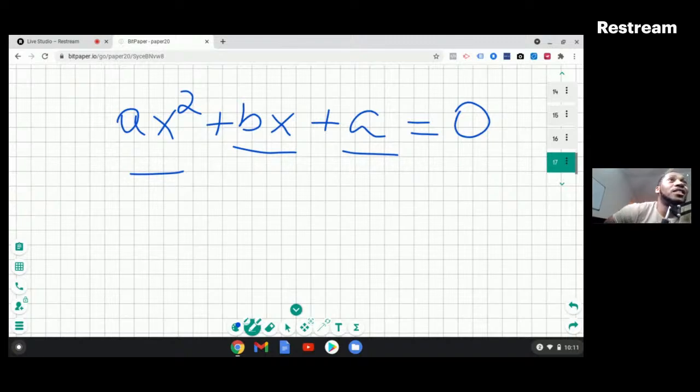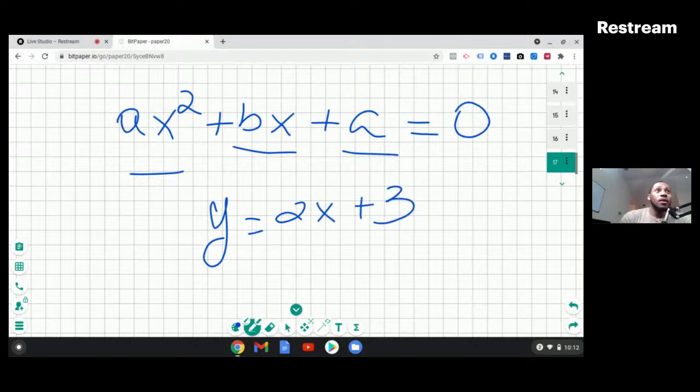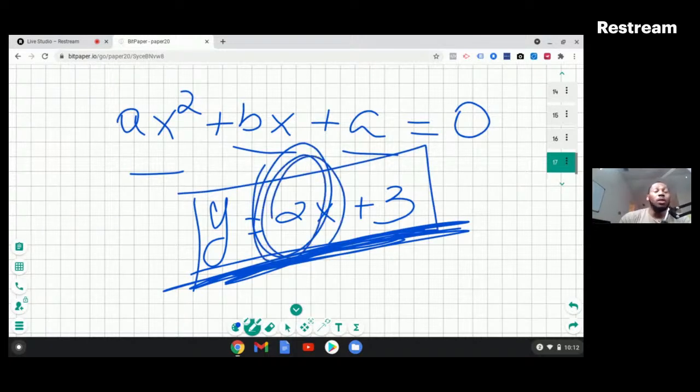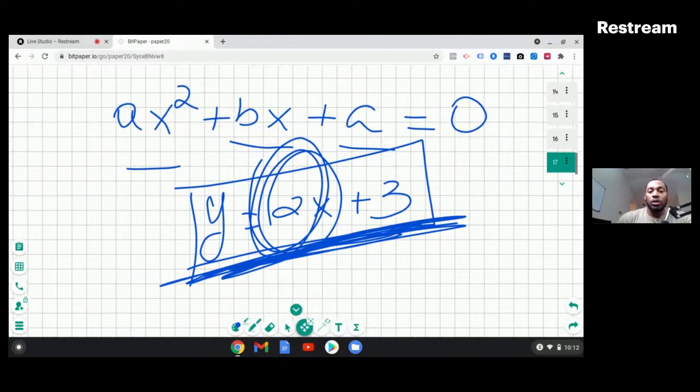Okay, translation of an equation. Give me some more detail on what you're asking for. Now, let's say you have an equation y equals 2x plus 3, for example. If it's a translation up and down, left and right, the slope of this equation will not change. The only thing that will change is the intercept, and I'll show you graphically what that means, so you can understand what I'm saying.